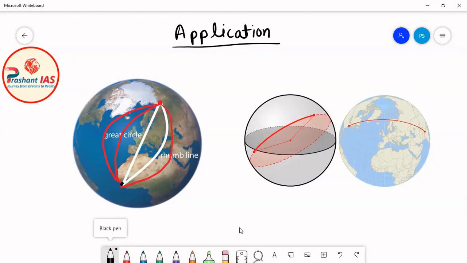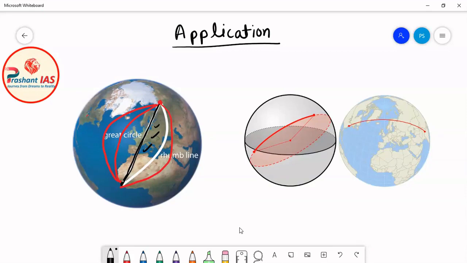But friends, what is the best route? Which route should you take so that you can reach in the shortest time, where you have to travel the least amount of distance? You can say that sir, this black path, this black route is the shortest route. So you will say that sir, I will travel along this black line and then I will reach my friend's home at the earliest. Now friends, how will you find this line? Because earth is very, very big, and earth is a sphere, and earth is also curved. So how will you find this line?